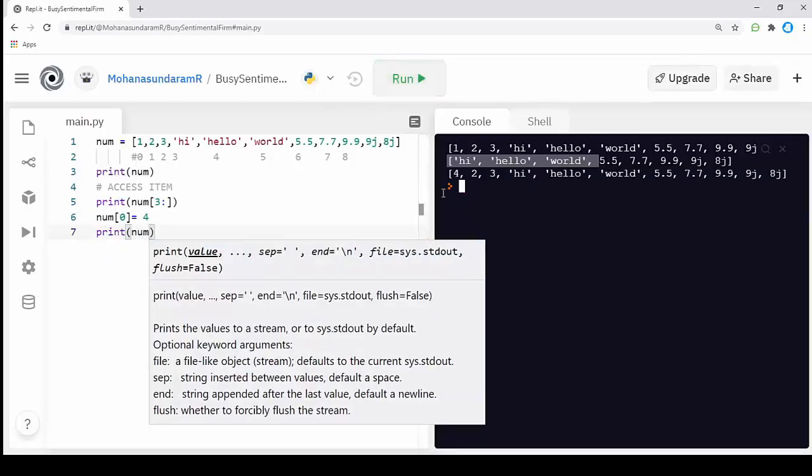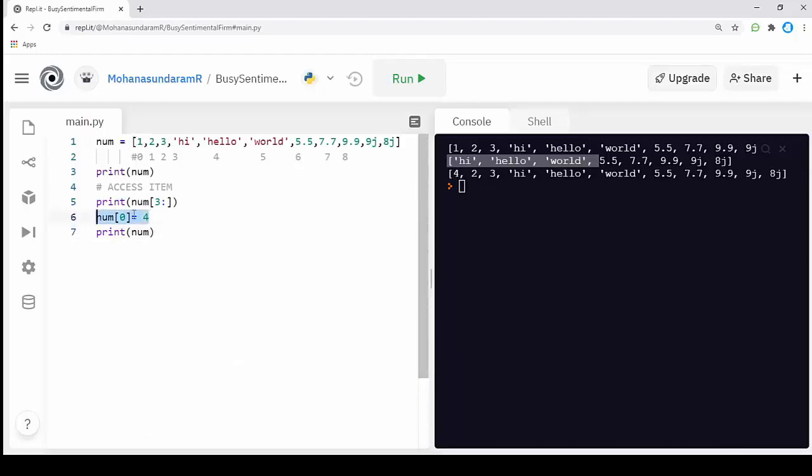You can see here that the value 1 has been changed to 4. This way we can change an item of a list, a single value of a list. I'm changing the value using the index position. We can change a value only by using its index position. This process is called changing an item value in a list.